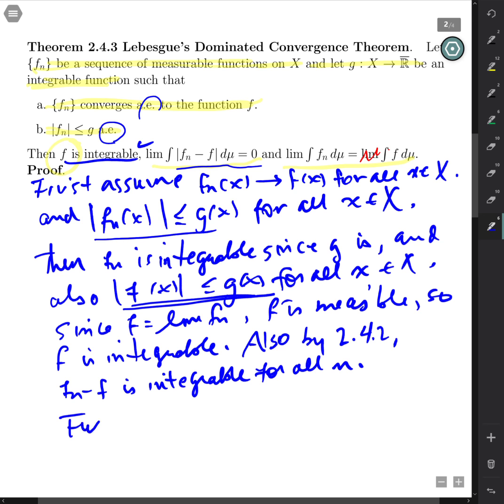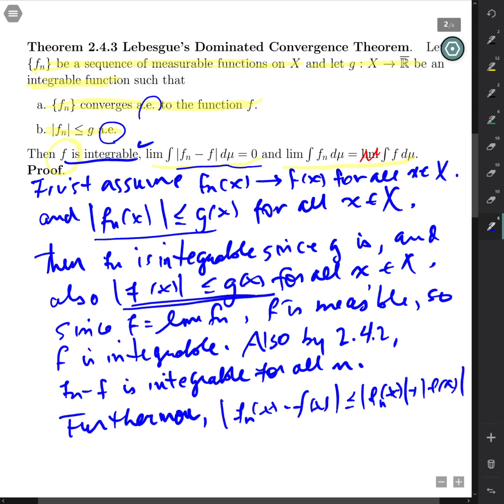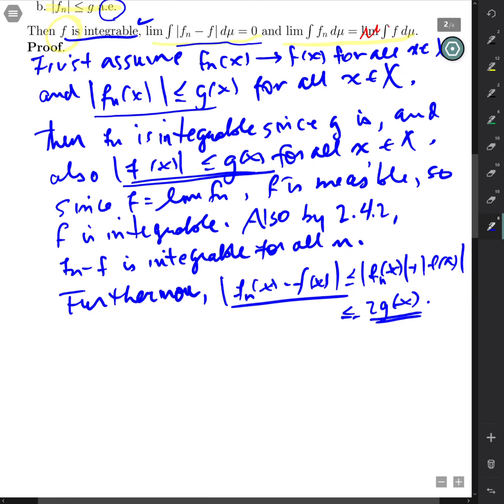Furthermore, if we look at absolute Fn of x minus f of x, that's less than or equal to absolute Fn of x plus absolute f of x. And each of those is less than or equal to g, so that's less than or equal to 2g of x. Right? So 2g of x is greater than or equal to that absolute value right there. We're going to make use of that in the upcoming statement.